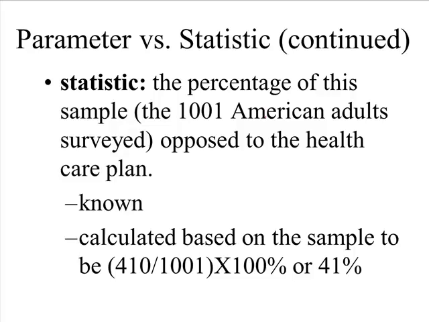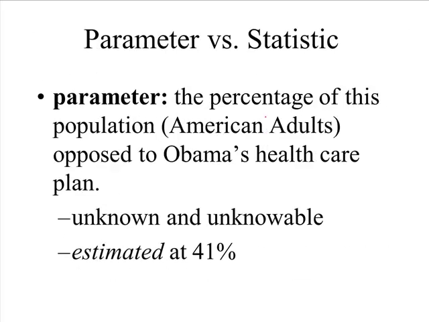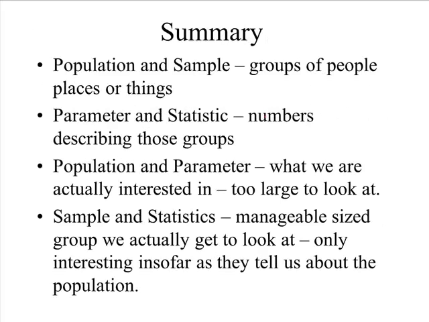But it's important to keep track, keep straight what we're looking at. So the statistic is the proportion of people in our sample who oppose Obamacare. The parameter of interest is the proportion of people in the population, or the proportion of all American adults who oppose Obamacare. Okay? So in summary, population and sample are groups of people, places, or things.